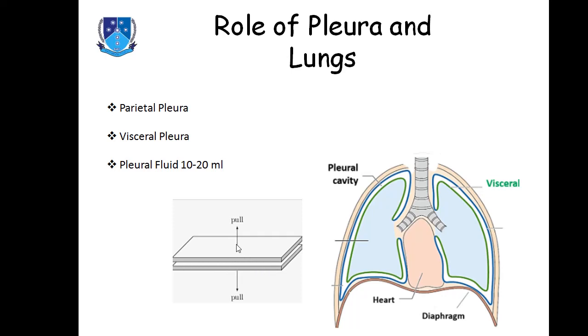We cannot separate these two slides, because there is no air in between them. If there is a drop of water in between them, there is no air.